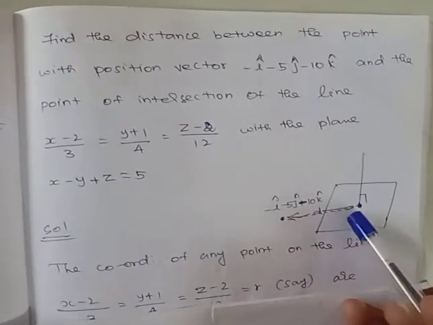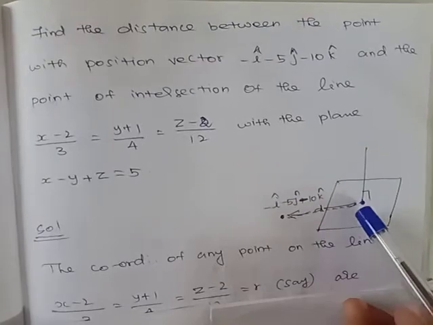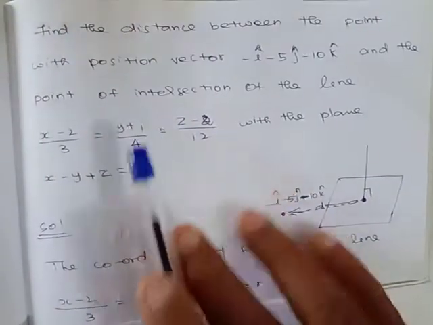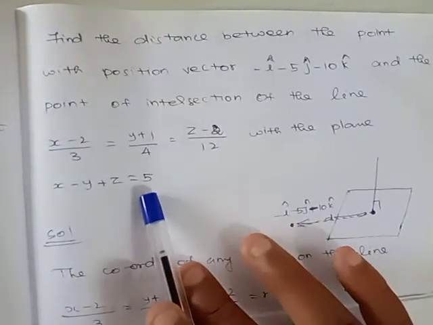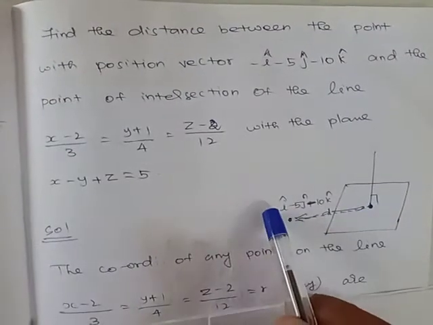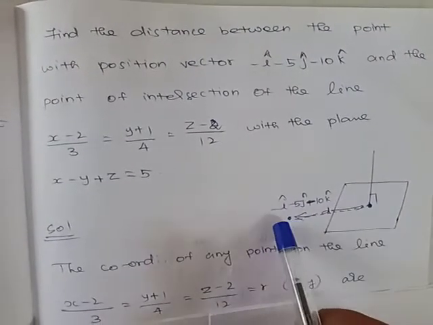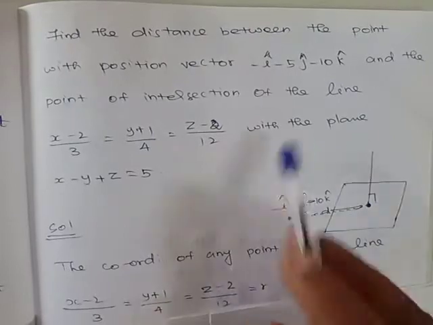So first we need to find this point of intersection of the straight line and the plane. After finding the coordinates of this point, we can find the distance between the two points. That will be the final answer.